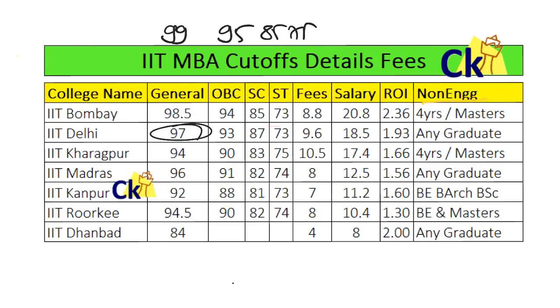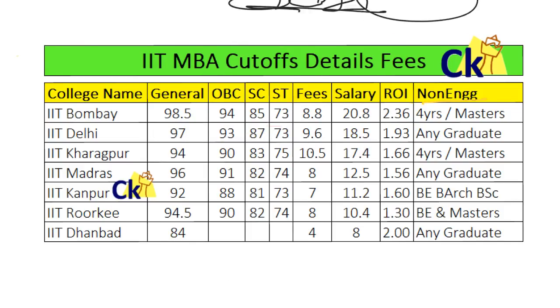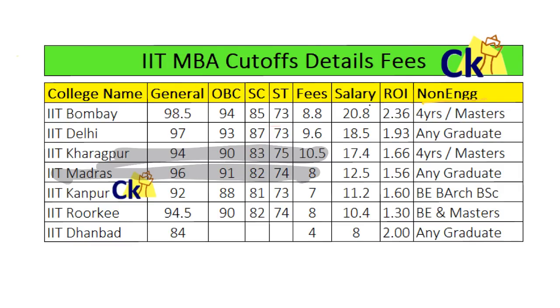IIT Delhi 97 for general category, 93, 87, 73. And this is the average salary of the college. IIT Kharagpur 94, 90, 83, 75. IIT Madras 96, 91, 82, 74. You might wonder how the IIT Delhi cutoff can be higher here; see, the cutoff is decided by the number of people showing interest. It is demand and supply. If the demand is more, supply becomes less and the cutoff will go high. If the demand is less, the cutoff will go down. IIT Kanpur 73, IIT Roorkee 74 for the category.